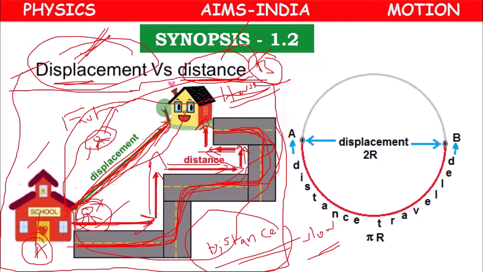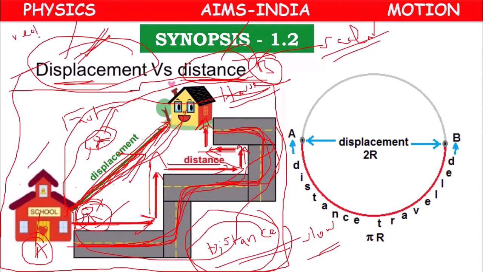The direction changes continuously, so distance is a scalar quantity. It does not have any direction, only magnitude. Displacement goes along a straight line, so it has a particular direction. Displacement is a vector.